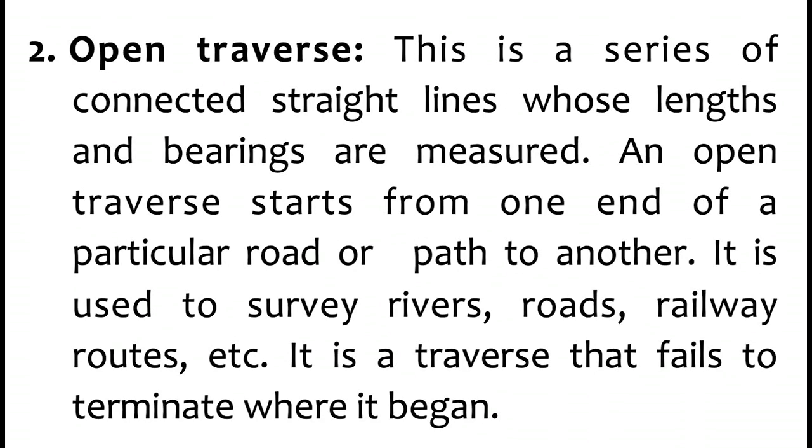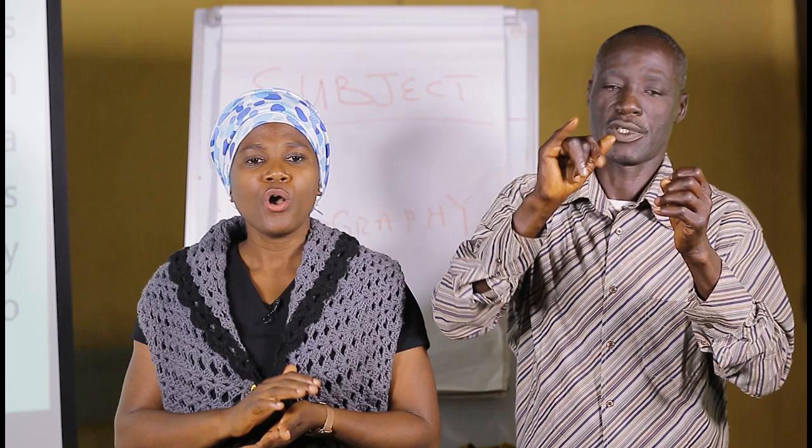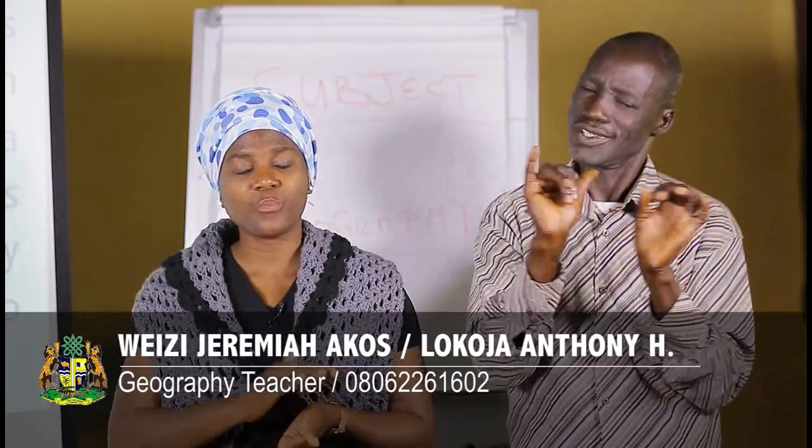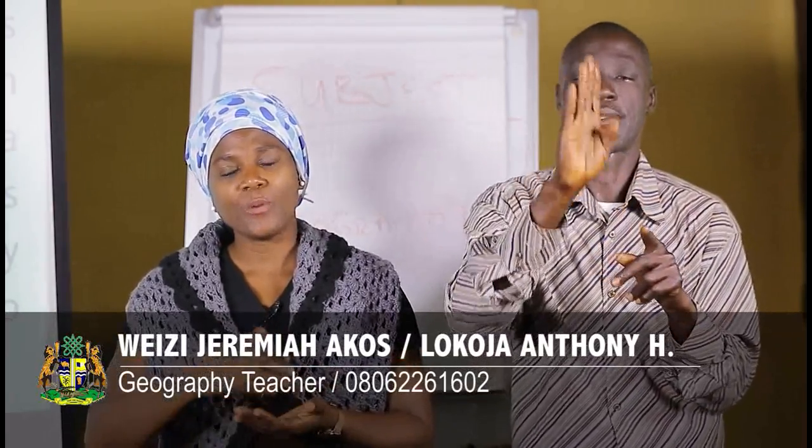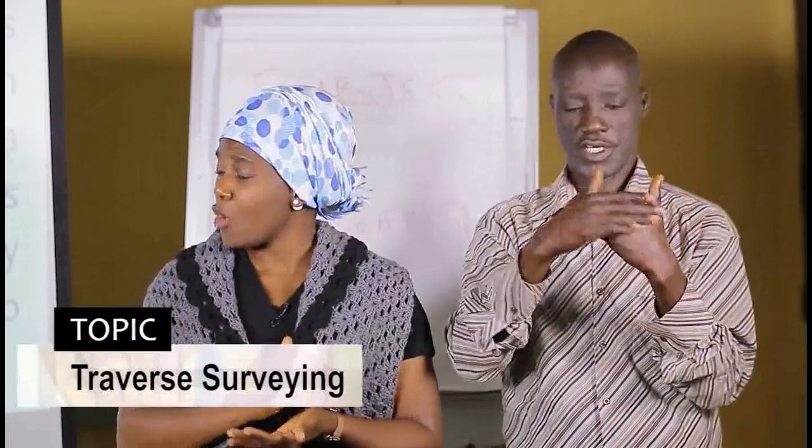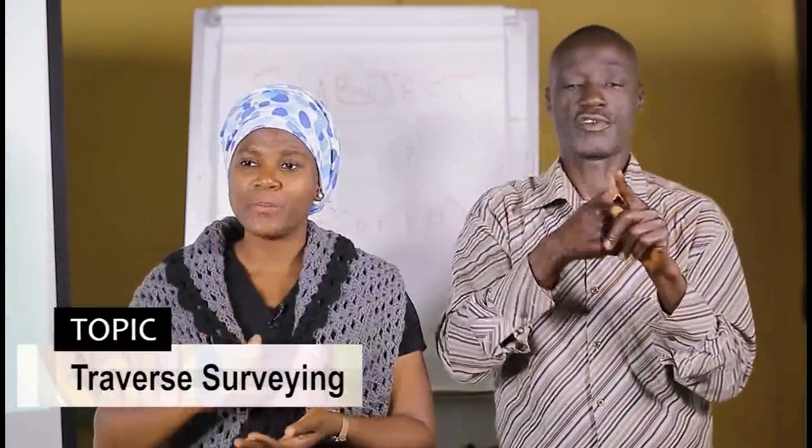This is a series of connected straight lines whose lengths and bearings are measured. An open traverse starts from one end of a particular road or path to another. It is used to survey rivers, roads, railway routes, etc. It is a traverse that fails to terminate where it began. Unlike the closed traverse that starts from point A, B, up to E and back to A, an open traverse starts from point A, B, and does not return back to point A.